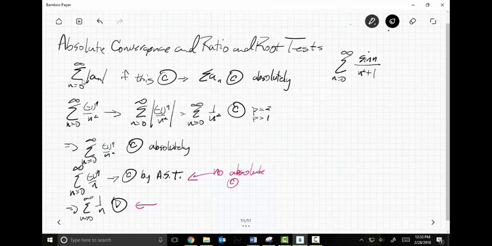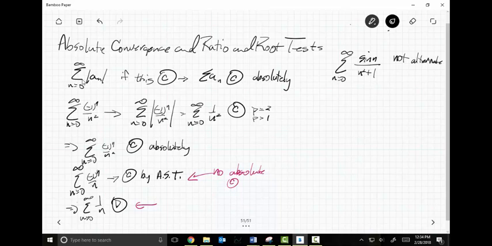Now, this is an innocuous enough looking series, but it's actually pretty tricky because think about what sine does. Sine of 1 is positive. Sine of 2 is negative. Sine of 3 is negative. Sine of 4 is positive. Sine of 5 is positive. So I don't have that alternating series. This is not alternating. I know it alternates signs, but it doesn't do it uniformly. It doesn't do it predictably. So my alternating series test is out.